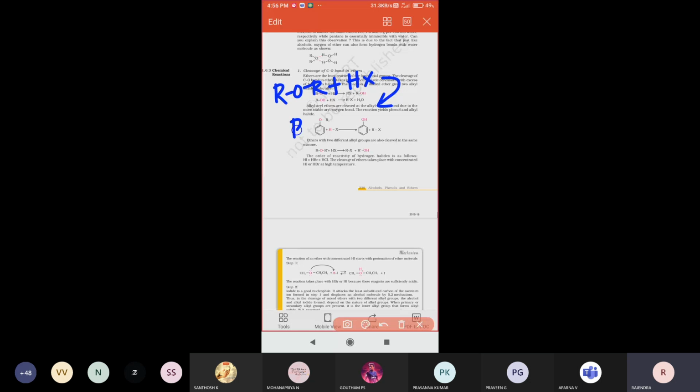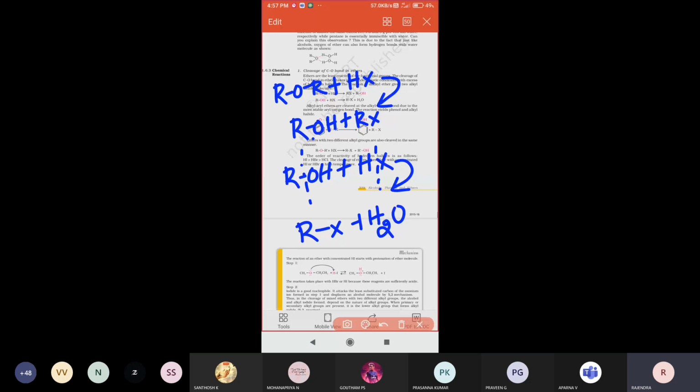The alcohol formed further reacts with one more hydrogen halide, and the bond breaks in this manner. Therefore RX forms plus H2O, a water molecule. So this is how the reactions take place. That is ether bond cleavage, which I told you about at the very start.